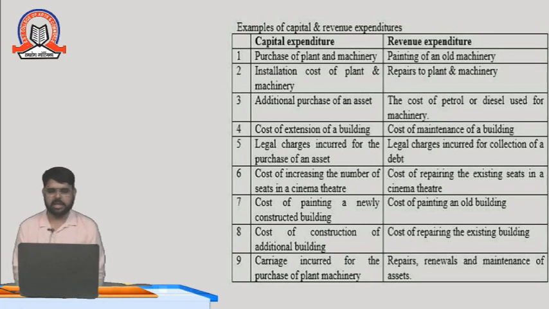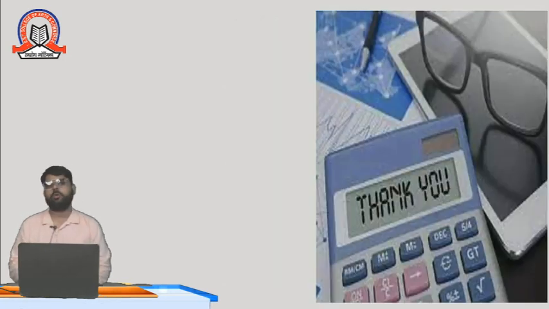Cost of repairing the existing seats in a cinema theater. Cost of painting an old building. Cost of repairing the existing building. Repairs, renewals and maintenance of assets. So these are the revenue expenditures. Here are the examples I have given. I hope you understand what revenue expenditure is and what capital expenditure is. Thank you very much for watching this video.